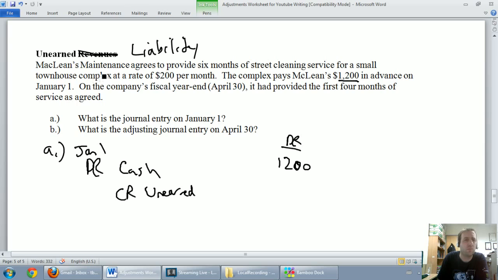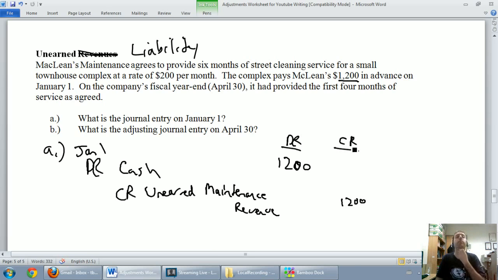Unearned, and what kind of revenue? I guess maintenance revenue. So I'm going to call it unearned maintenance revenue. So again, the word unearned means it's a liability. Unearned maintenance revenue, $1,200, and that of course goes under the credit heading.